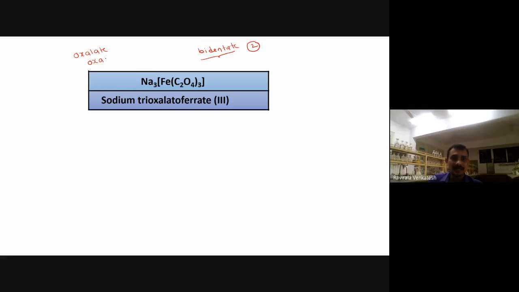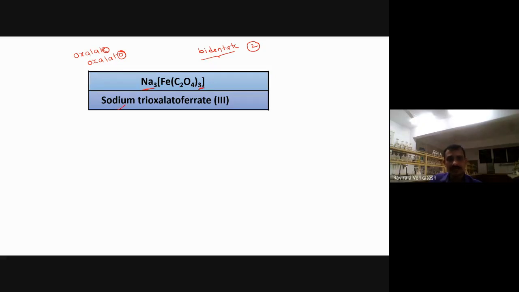Oxalate now becomes oxalato. Is it? Just now, in the first slide only, we discussed this. Oxalate, oxalato. Isn't it? Sodium. Now, how many are there actually? Tri. So trioxalato ferrate. Isn't it? Trioxalato ferrate. Now here, this cation, I have called sodium.